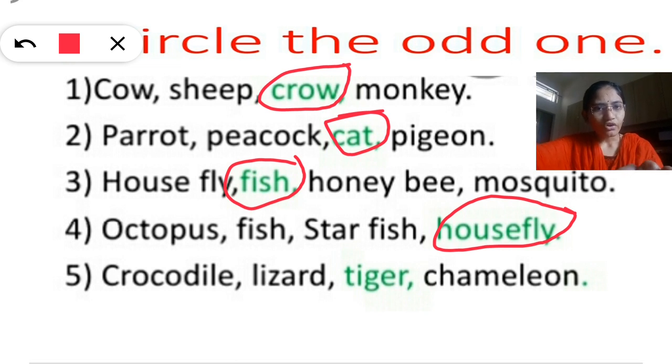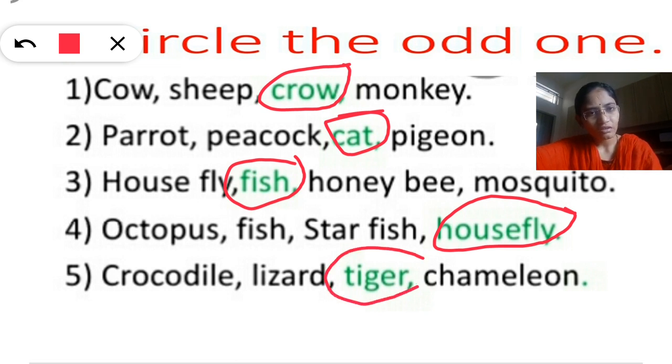Next, crocodile, lizard, tiger, chameleon. Here you have to circle the word tiger. Why? Because crocodile, lizard, chameleon all three are reptiles, whereas tiger is a wild animal.